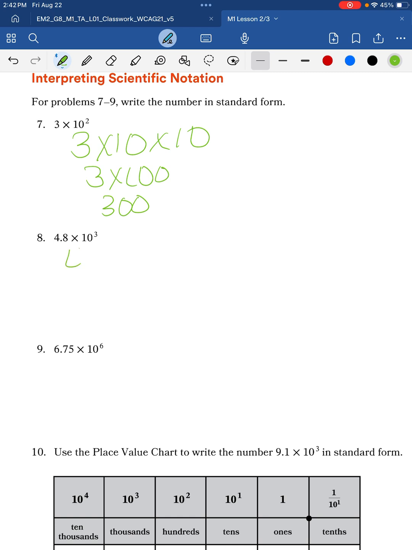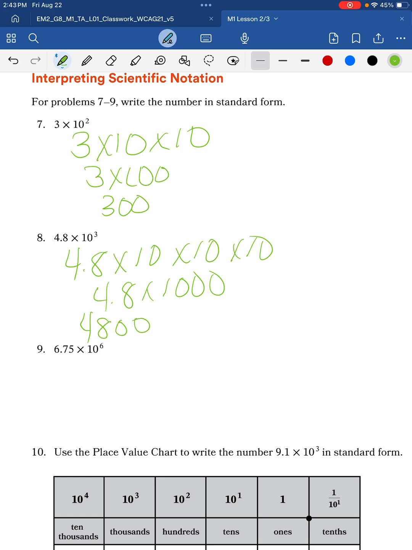Here we would be 4.8 times 10 three times, or 4.8 times 1,000. Means we have 3 place values that we would move our decimal. So we would move that decimal 1 place value, 2 place values, 3 place values. So 4,800 would be our answer.